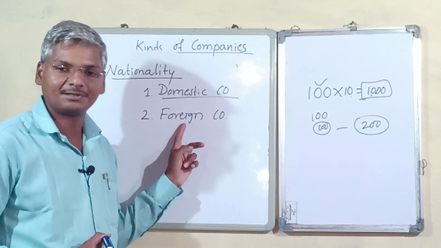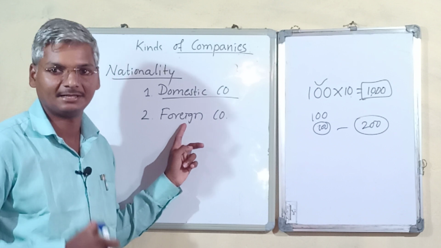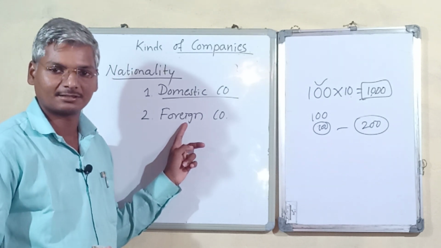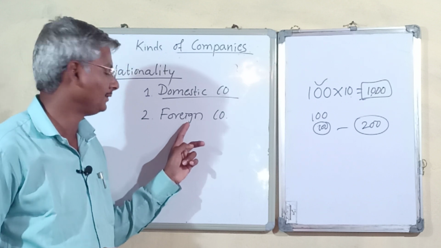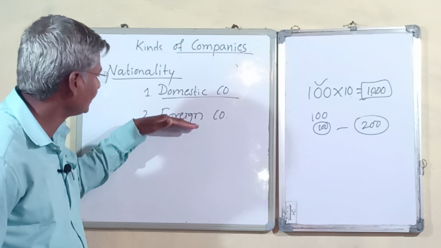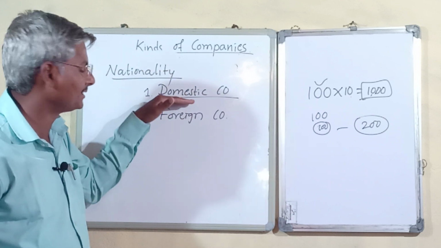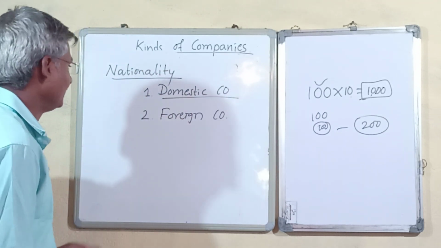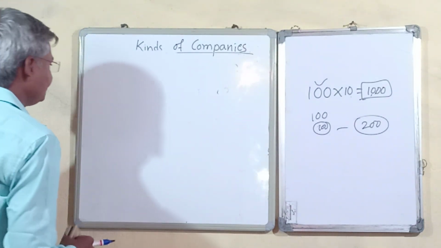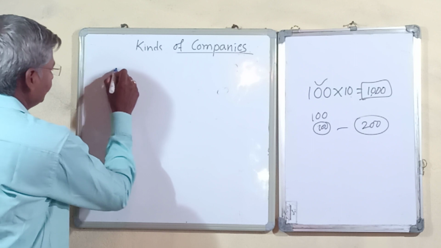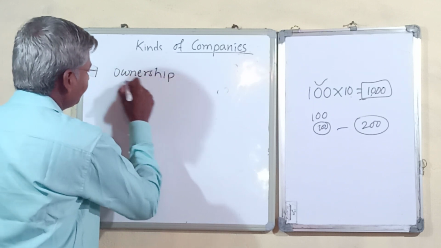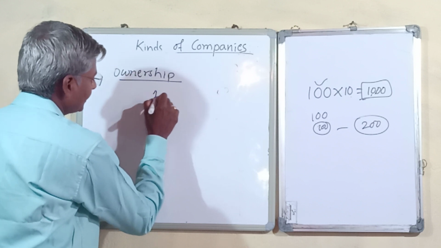And companies which are not registered in India, it may operate in India but it is not registered in India, we call foreign companies. So we have two categories based on nationality, domestic and foreign. And we have the next category of company based on ownership. Based on ownership, we have two categories: